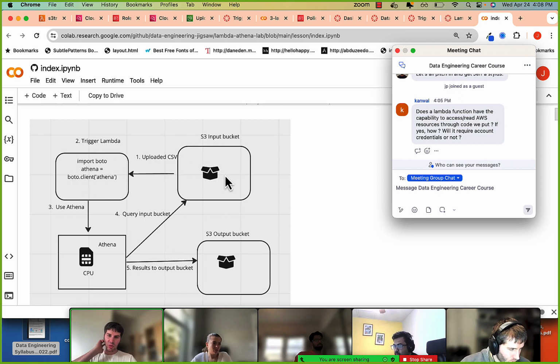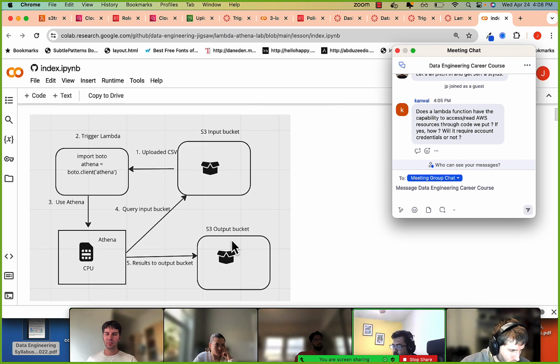The Lambda function will query that bucket that just got updated to look for whatever, like the last three results or a great flight deal, and then Athena automatically writes the output to a separate bucket, when we set up Athena. So that's what the lab essentially is.